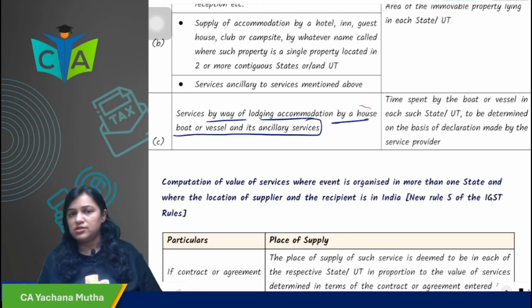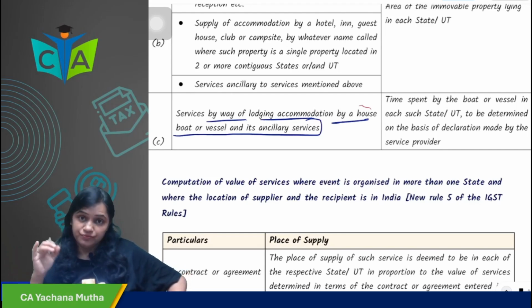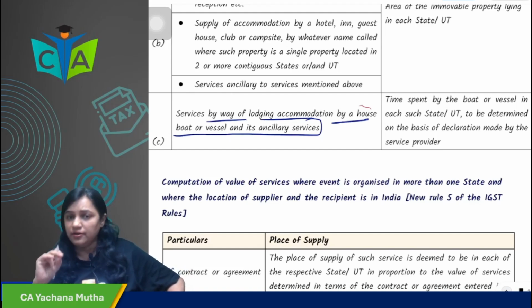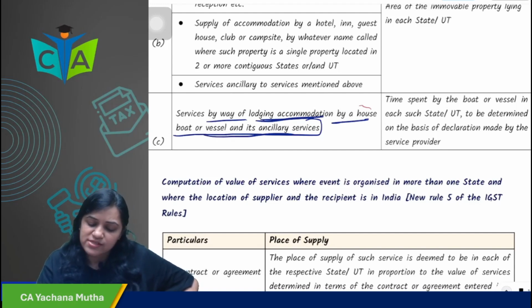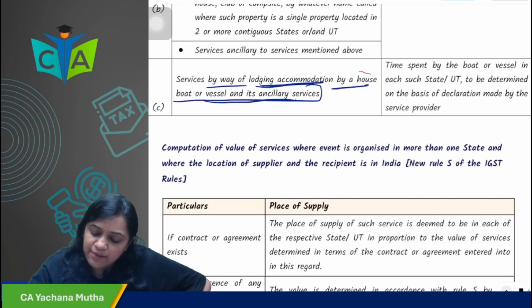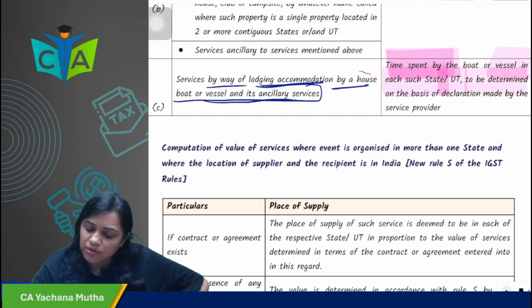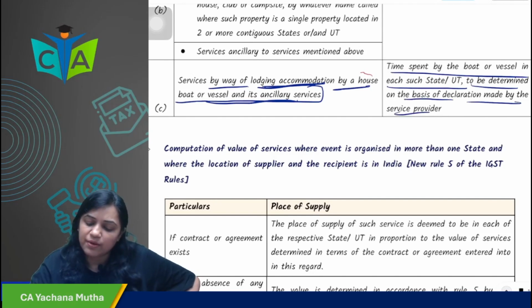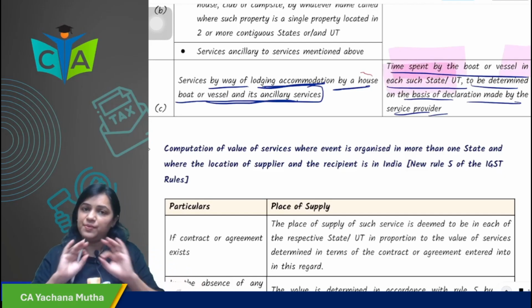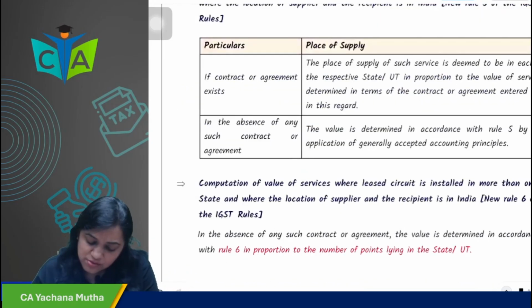Again, two or more states are involved here and a consolidated amount is charged, in the absence of a contract. What if you are lodging or accommodation by houseboat, vessel and ancillary services? In that case, the time spent by the boat or vessel in each state or union territory is to be determined on the basis of a declaration made by the service provider. Simple it is.